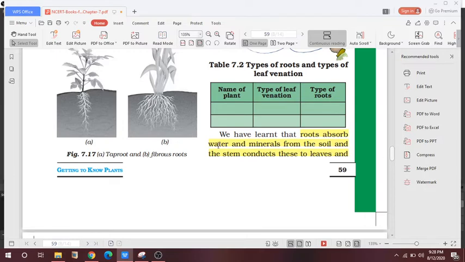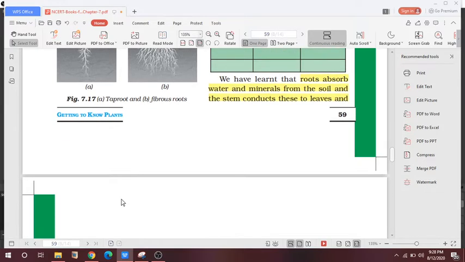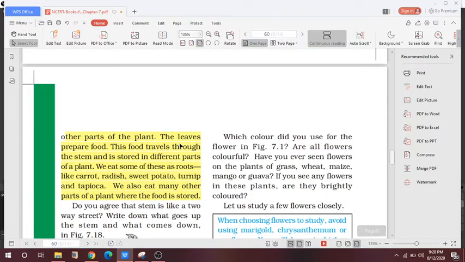The roots absorb water and minerals from the soil, and the stem conducts these to leaves and other parts of the plant. So what is the basic function of roots? The function of roots is that they absorb water and minerals from the soil and transport them to all parts of the plant.